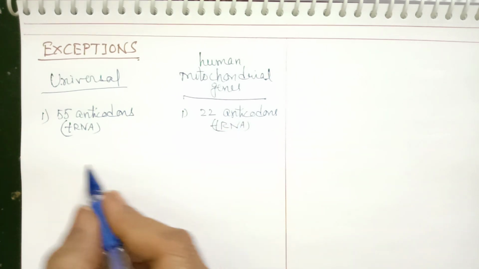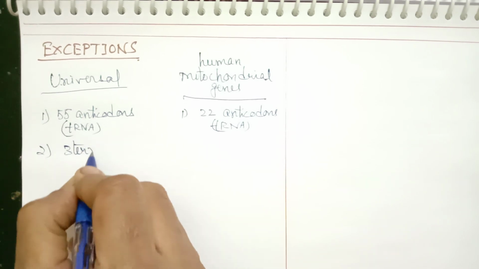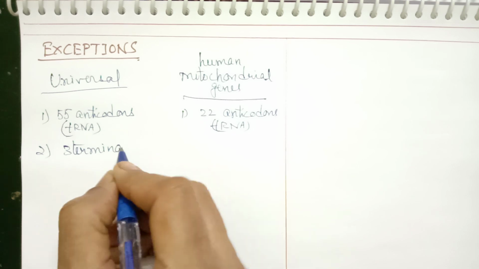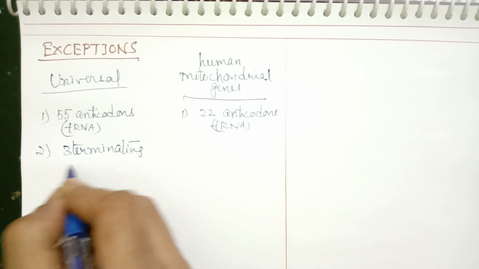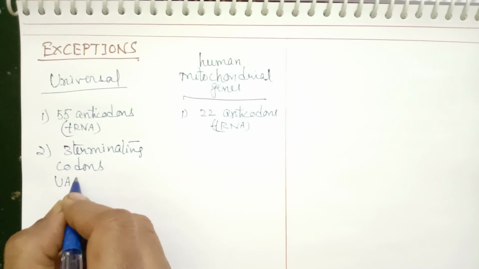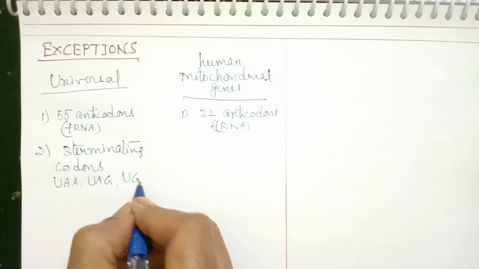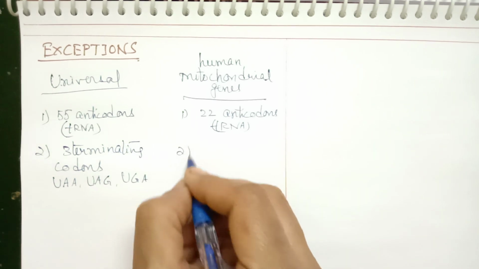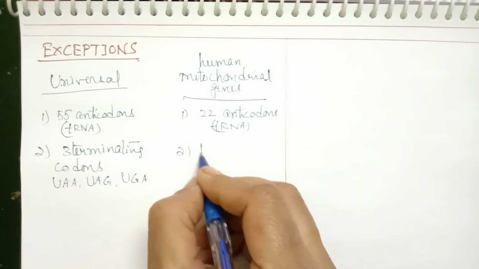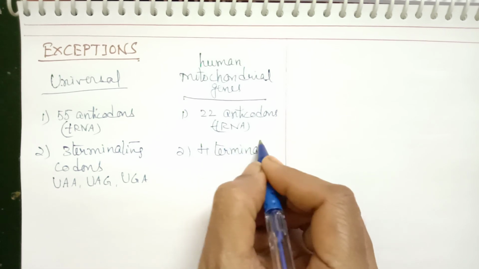Then the second difference, there are 3 terminating codons here. Universally we find 3 terminating codons which we just discussed. Terminating codons are UAA, UAG and UGA. And here we find 4 terminating codons.